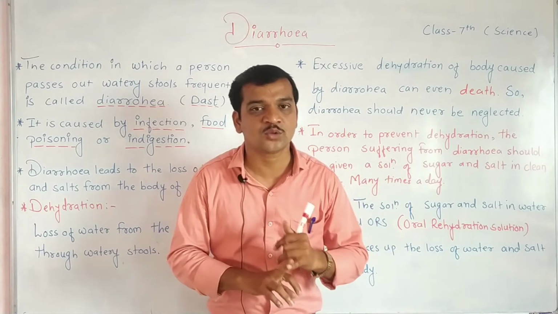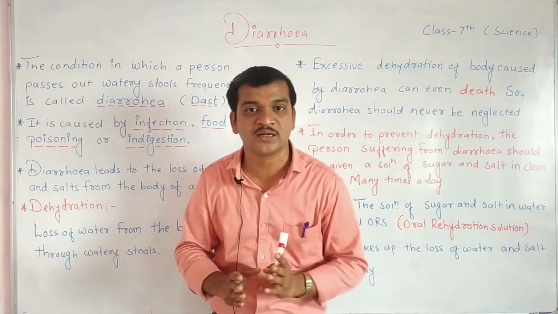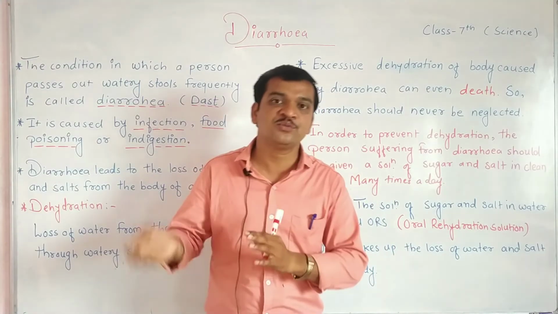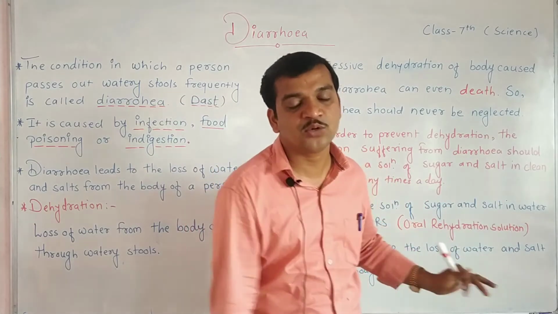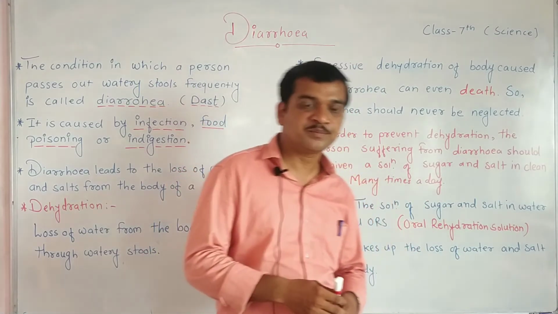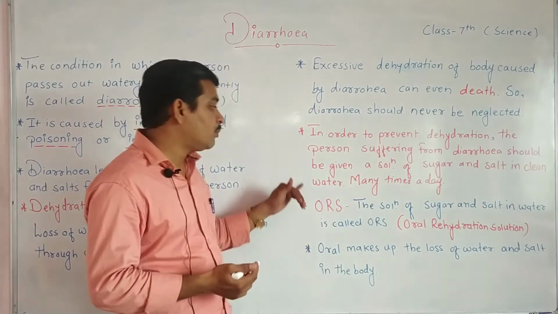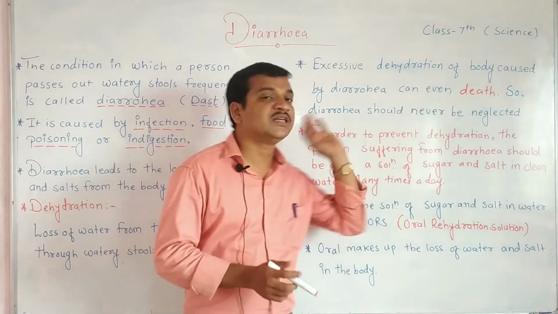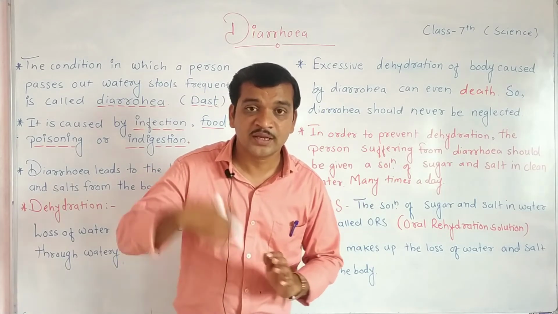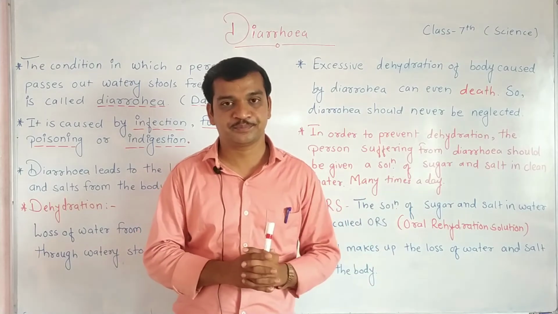If clean water is not available, first boil the water, let it cool, and then use that water to make the ORS solution. That solution you can give many times in a day, till the person feels better.